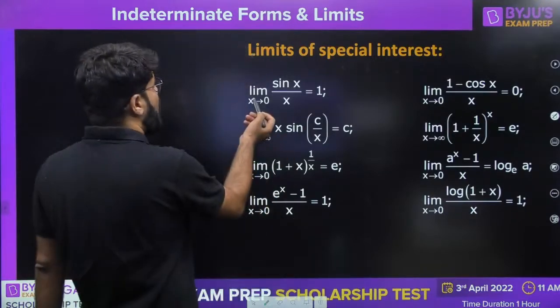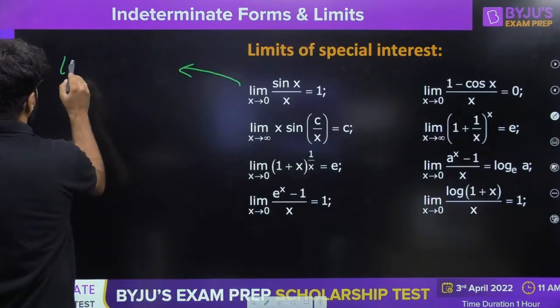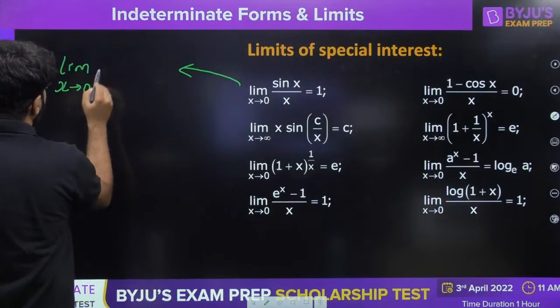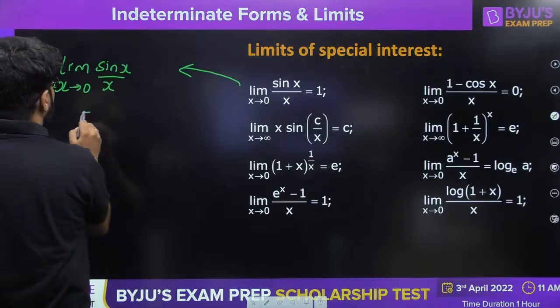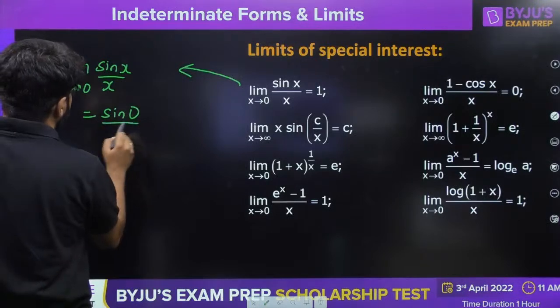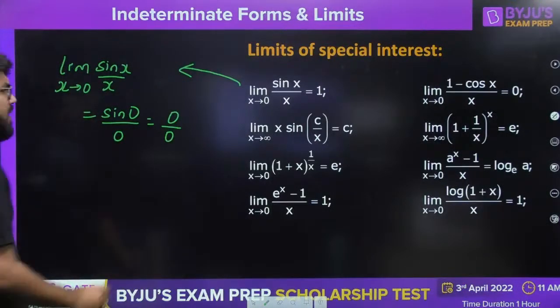Now, this is one of the most common limits: limit x tending to 0, sin x by x. Sir, why? Okay. When I talk about limit x tending to 0, sin x upon x, put the value of 0, so it is the case of sin 0 divided by 0. What is sin 0? It is 0. So it is 0 by 0, right?